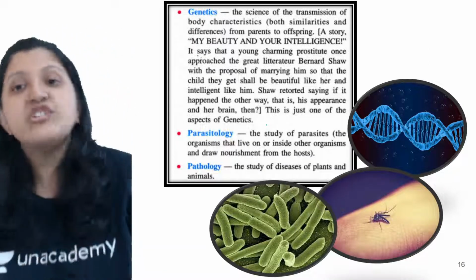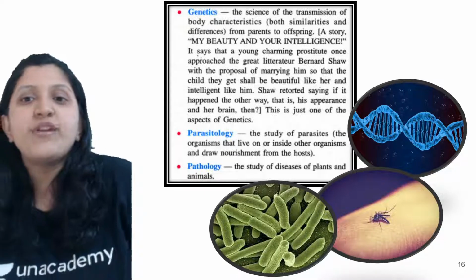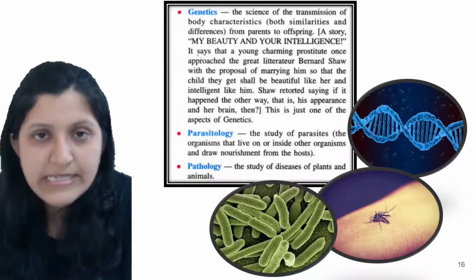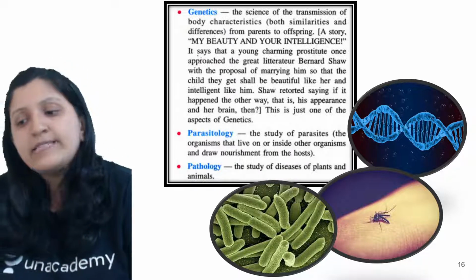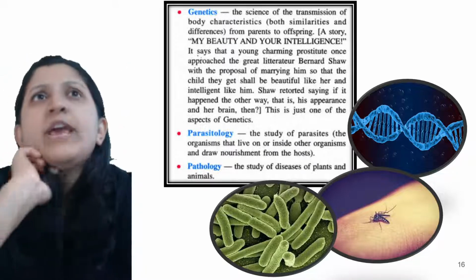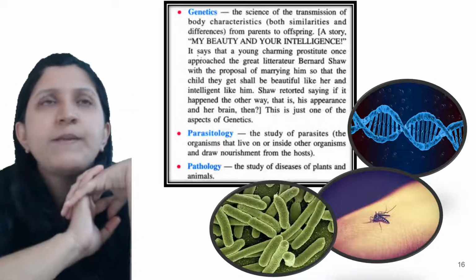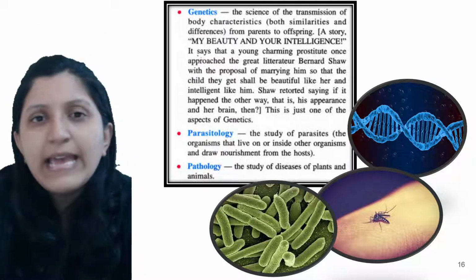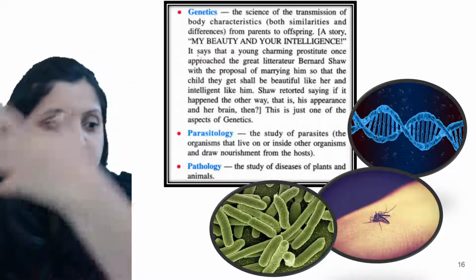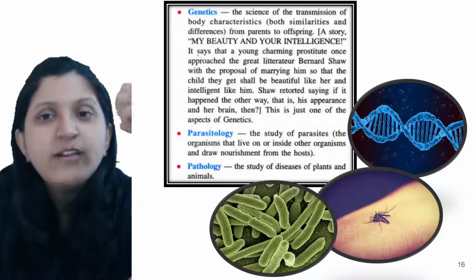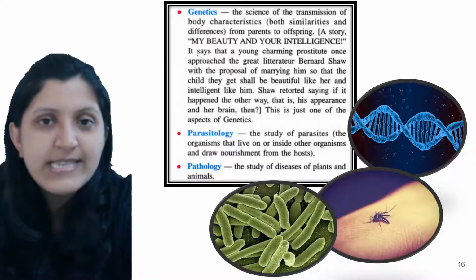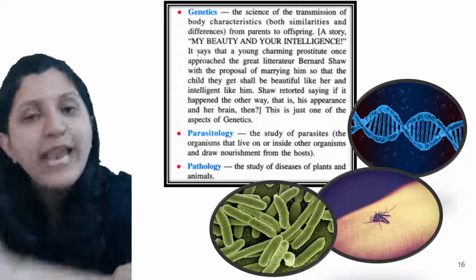Okay. Now under genetics also, it is the science of transmission of body characters. Like here one example is given. The other example, here we can mention, just a second. Okay, so you can get certain body features from your mother, you can get certain body features from your father as well. So in that case, basically you're a combination of the two genes that is coming from father as well as mother.